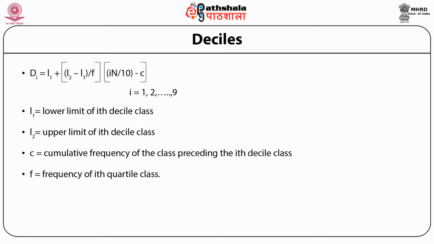The difference is that instead of i multiplied by n divided by 4 as in quartile, in case of decile we have i multiplied by n divided by 10, since there are 10 partition values and i varies from 1 to 9. The other values like L1, L2, f and c have the same interpretation as in case of median.